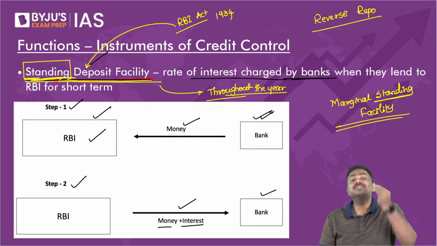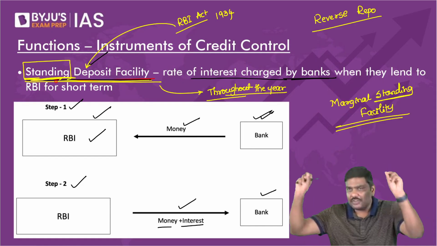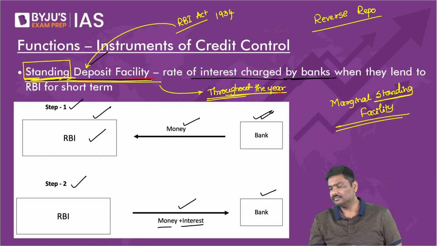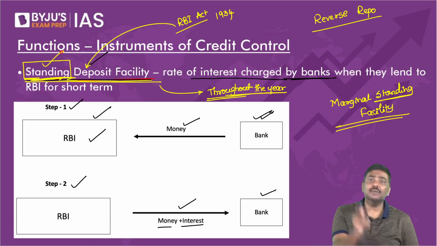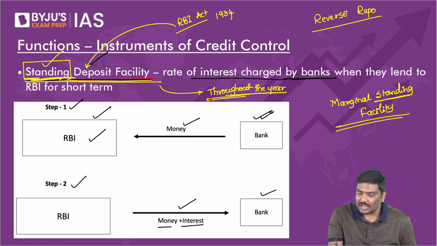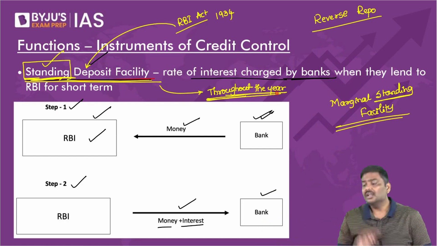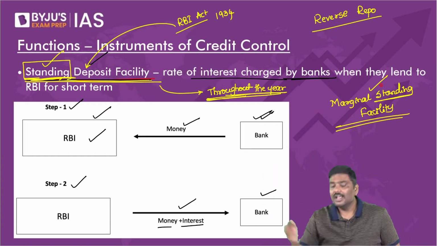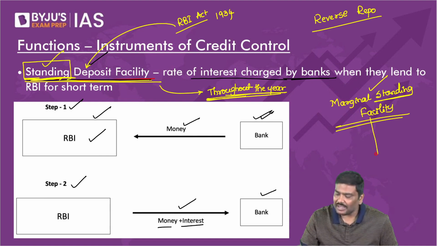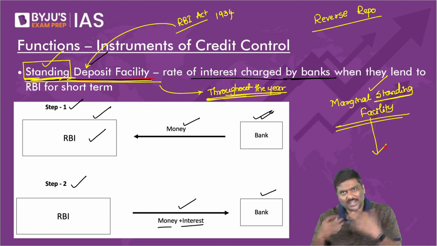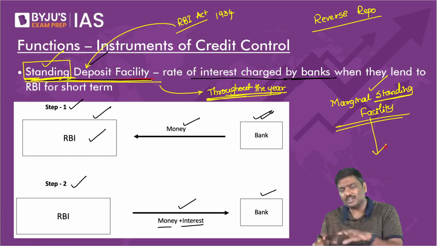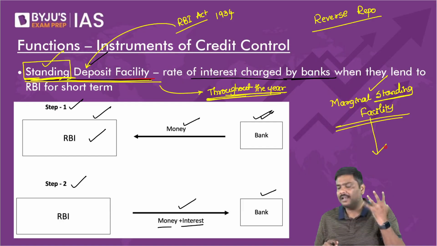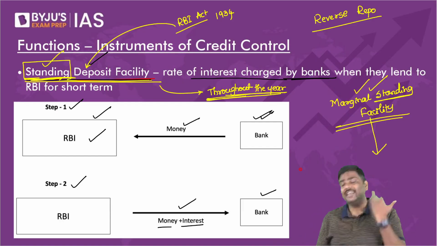Whenever you come across the term standing in the name of a tool, it simply means a facility is available throughout the year. Then I said, what if there is one more tool by the name of marginal standing facility, and I asked you, is it available throughout the year? I've not discussed marginal standing facility, but my question to you is, is this tool available throughout the year?